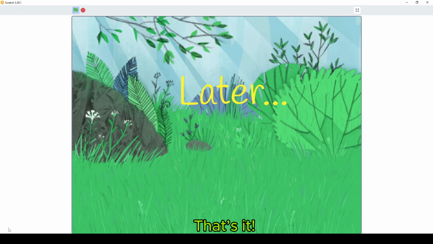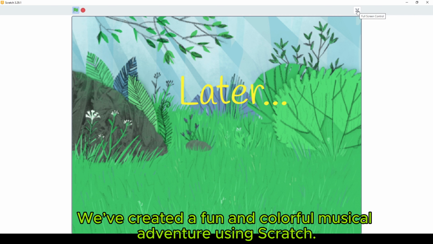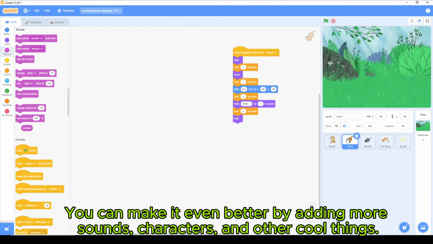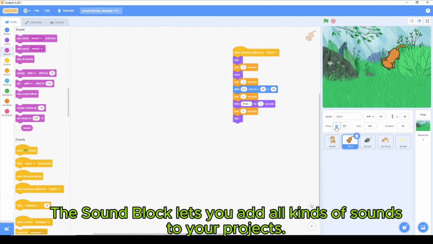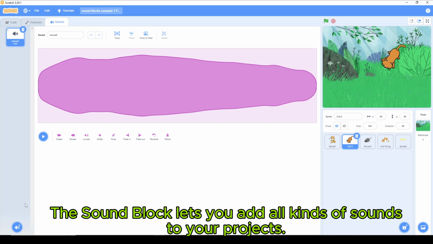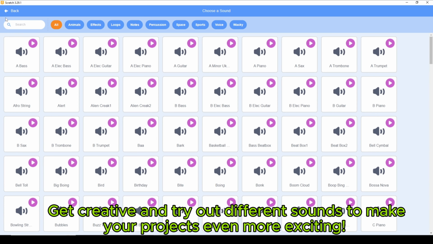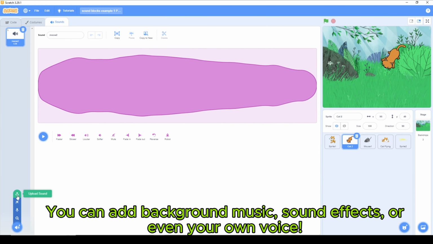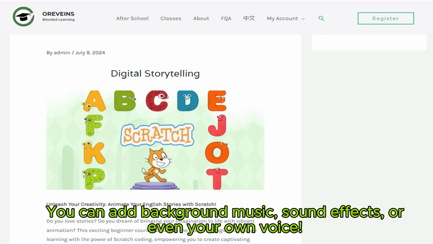That's it. We've created a fun and colorful musical adventure using Scratch. You can make it even better by adding more sounds, characters, and other cool things. The sound block lets you add all kinds of sounds to your projects. Get creative and try out different sounds to make your projects even more exciting. You can add background music, sound effects, or even your own voice.